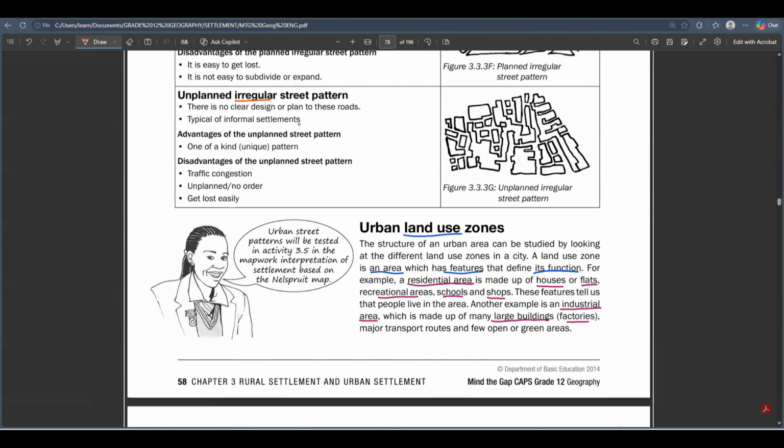There's no clear design or plan to these roads. People just build their shack here, another one builds their shack here, another one builds their shack here, and then obviously you need to develop a road somewhere. They don't have a clear road. Sometimes you see the road curving and getting inside and curving again. All of that is part of what we have at the informal settlement.